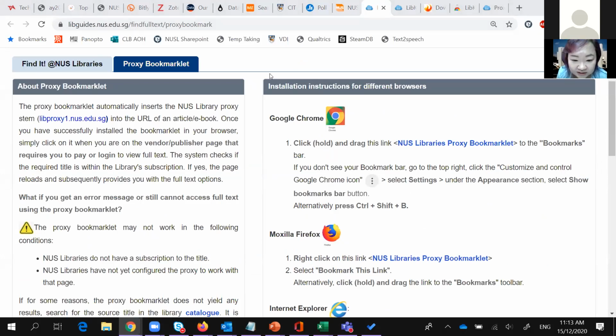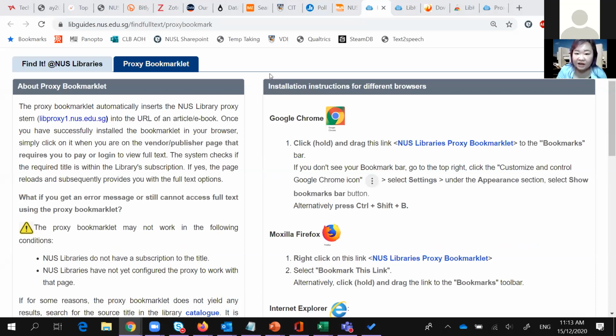There we go. Okay, what's the difference between LibTNomad and NUS Proxy Bookmarklet? The function is the same. It's supposed to help you get the full text, but one is a plugin that is installed onto a browser. So you will need to use either Chrome, Microsoft Edge, Firefox, Vivaldi, or Brave in order to install that plugin.